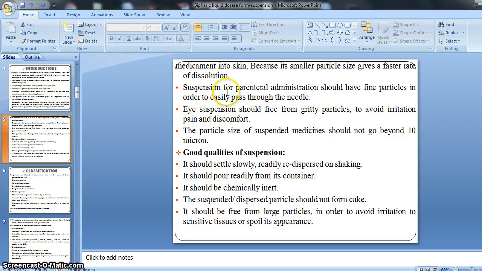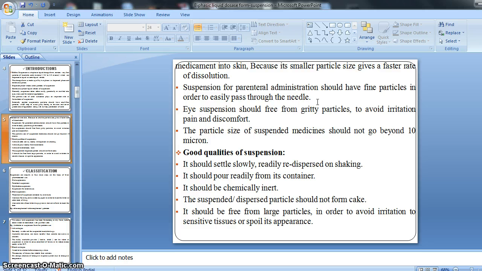Then that is the suspension for parenteral administration. Suspension for parenteral administration should have fine particles in order to easily pass through the needle. We know that parenteral preparations are administered with the help of syringe and needles, right? But in the case of the suspension dosage form, we all know that a suspension contains insoluble solid materials, right?